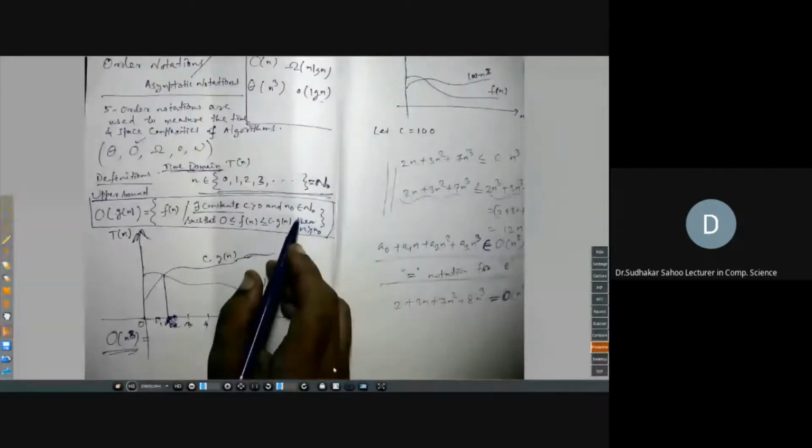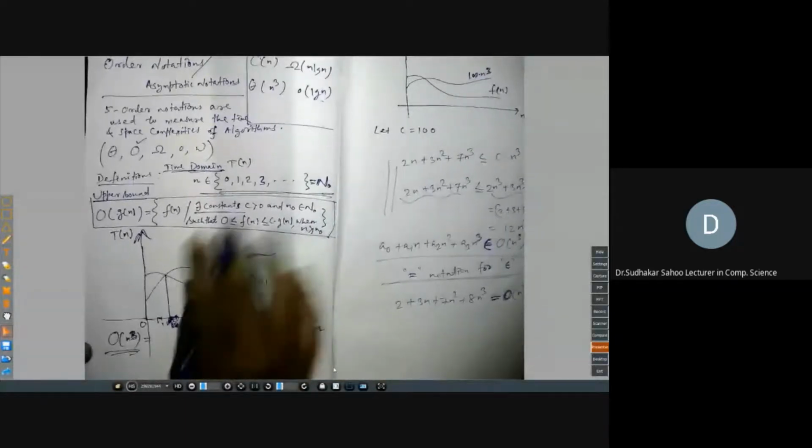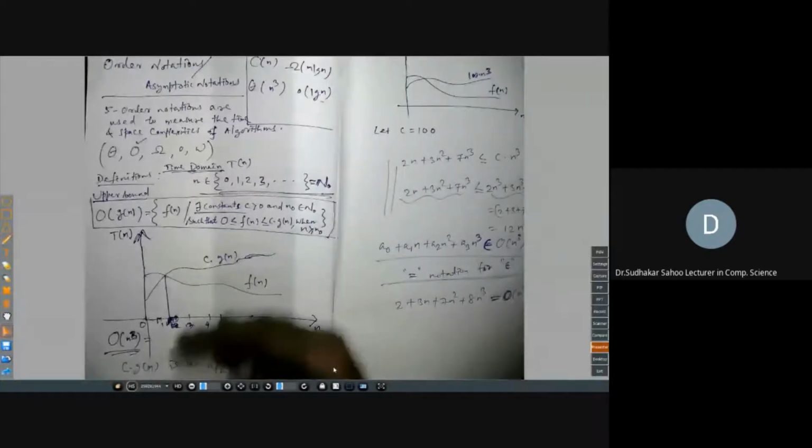Yes, sir, clear. So here we are saying, if this condition holds, C into g of n is an upper bound, or g of n is an upper bound of all these f of n. Right? So this is the definition of upper bound, Big O of g. If one definition is clear, you can write all other definitions. Very simple. This is upper bound.